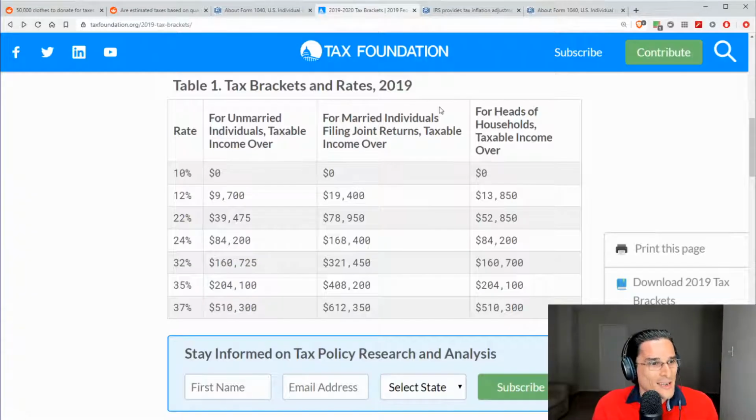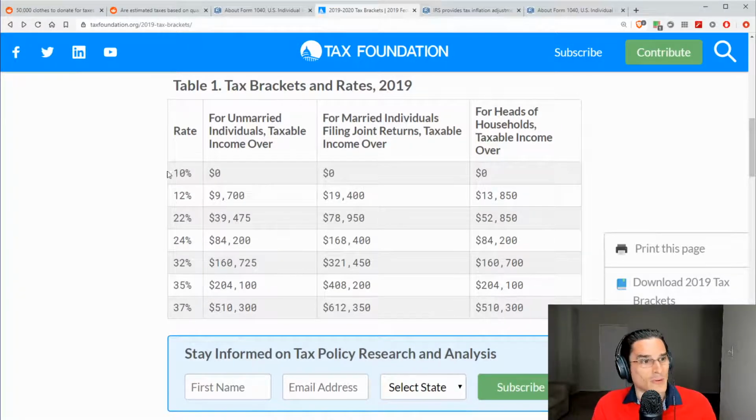Going back to the Tax Foundation site, you'll see that the taxable income being referenced here has those different brackets associated with it. If you have over $9,700 of taxable income but less than $39,475, then you're looking at the 12% rate being applicable.